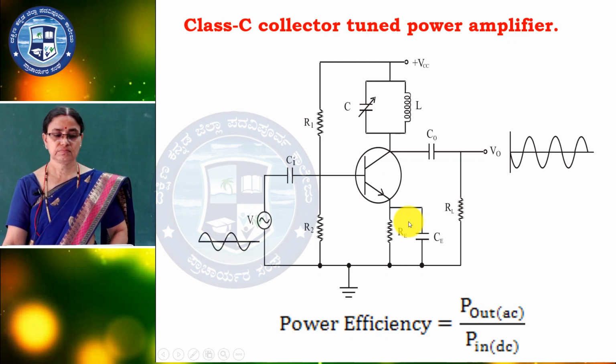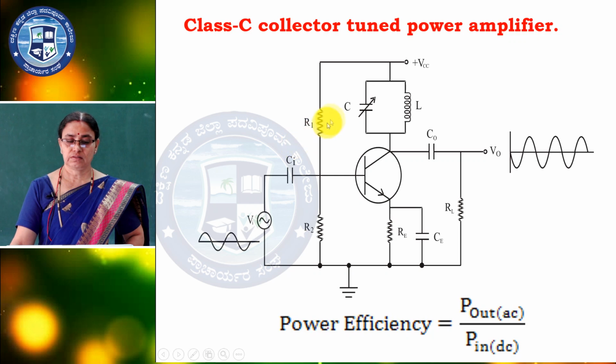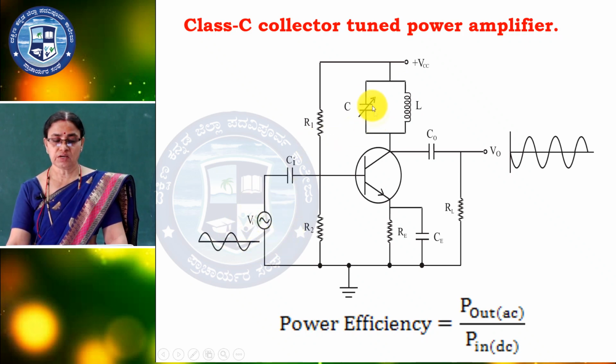Here R1, R2 are biasing resistors, RE also. This is the tuned circuit, this is the parallel resonance circuit. If you change the capacitance value, the frequency of this changes. Now, the input signal, it is very high frequency we are giving here. The impedance of this changes, and is maximum at the resonance. So, by changing the capacitance value, when the frequency of this equals the frequency of this, resonance takes place. So, it conducts, and you are getting the output waveform.